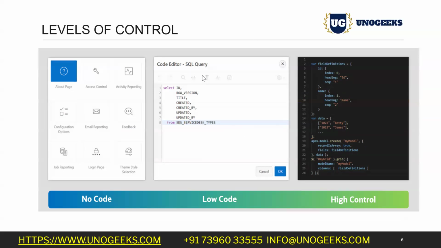Then low code. It means we will be creating the component, but how the data will come, we will be writing minimal code for that. For example, I need to create one report. I can use the report component, but in that, how the data will come, the query and the table name, those things I need to provide. So that is low code. It means minimal code will be required.